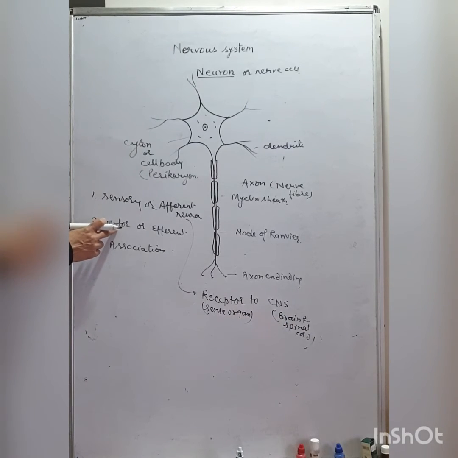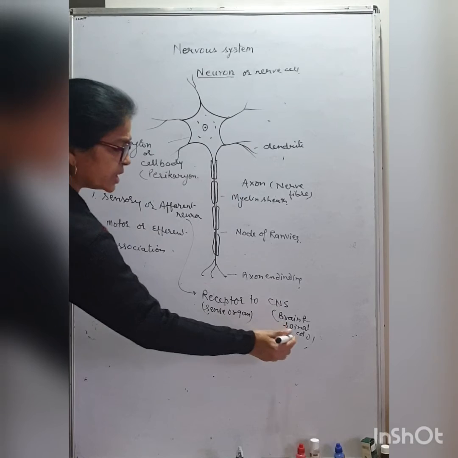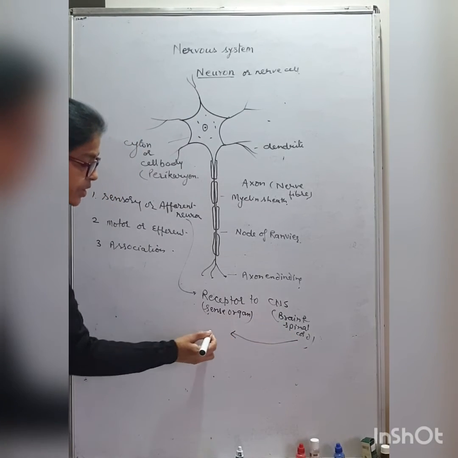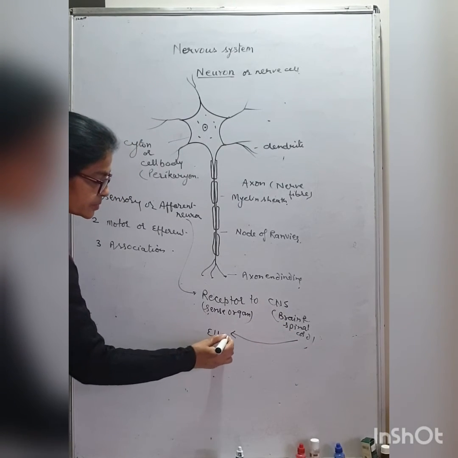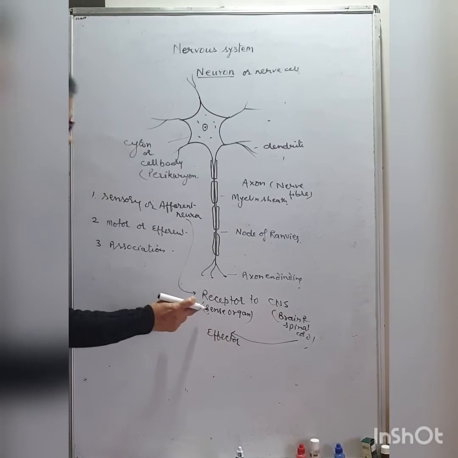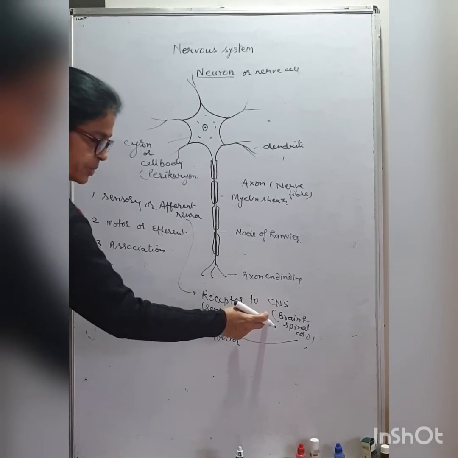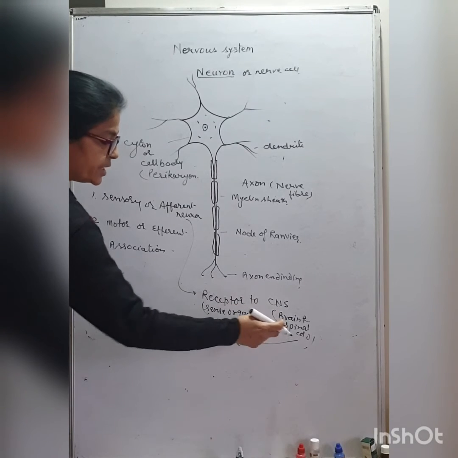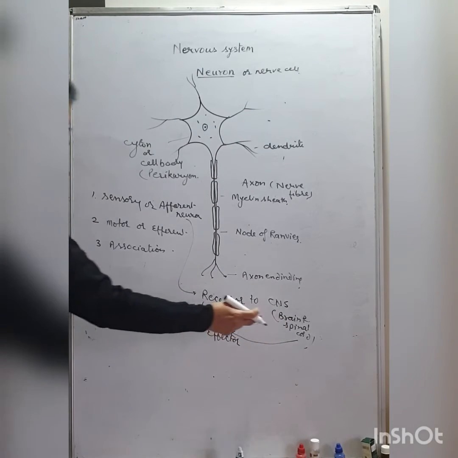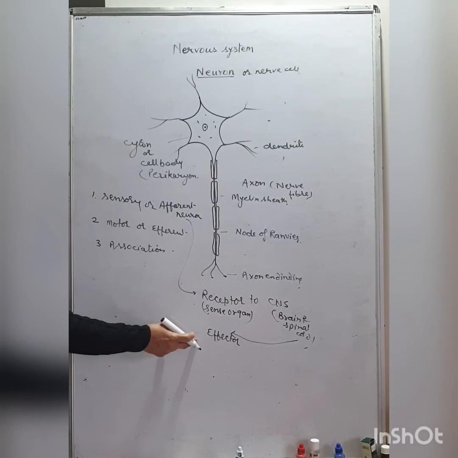The motor neuron or the efferent neuron transmits the impulse from the brain or the CNS to the effector. So from the receptor to the brain or spinal cord, and from CNS to effector. What are effectors?